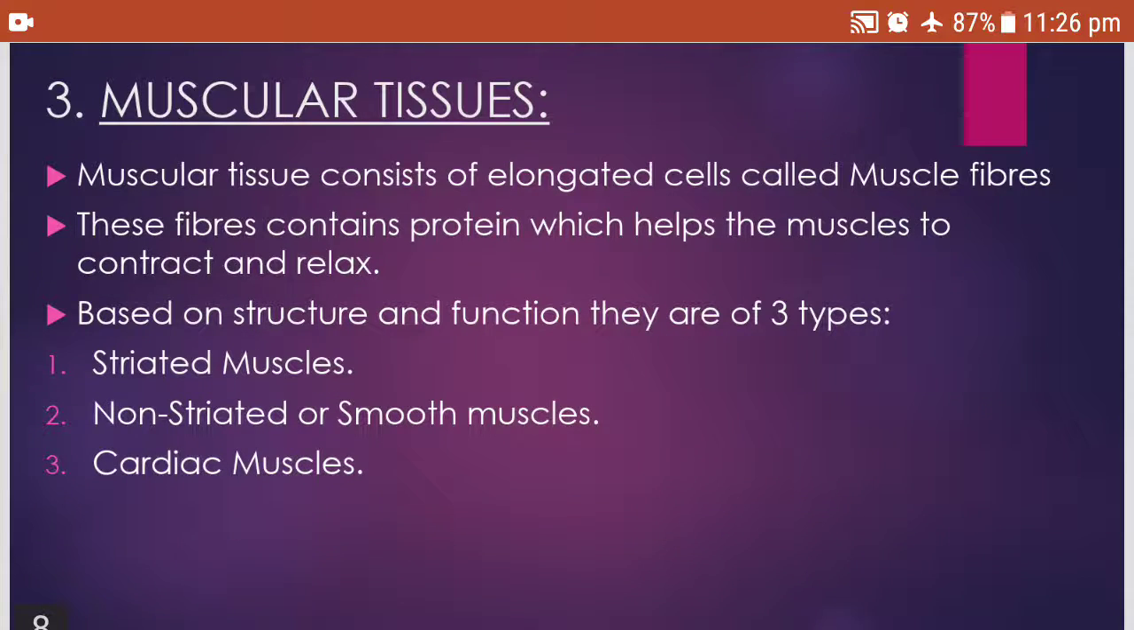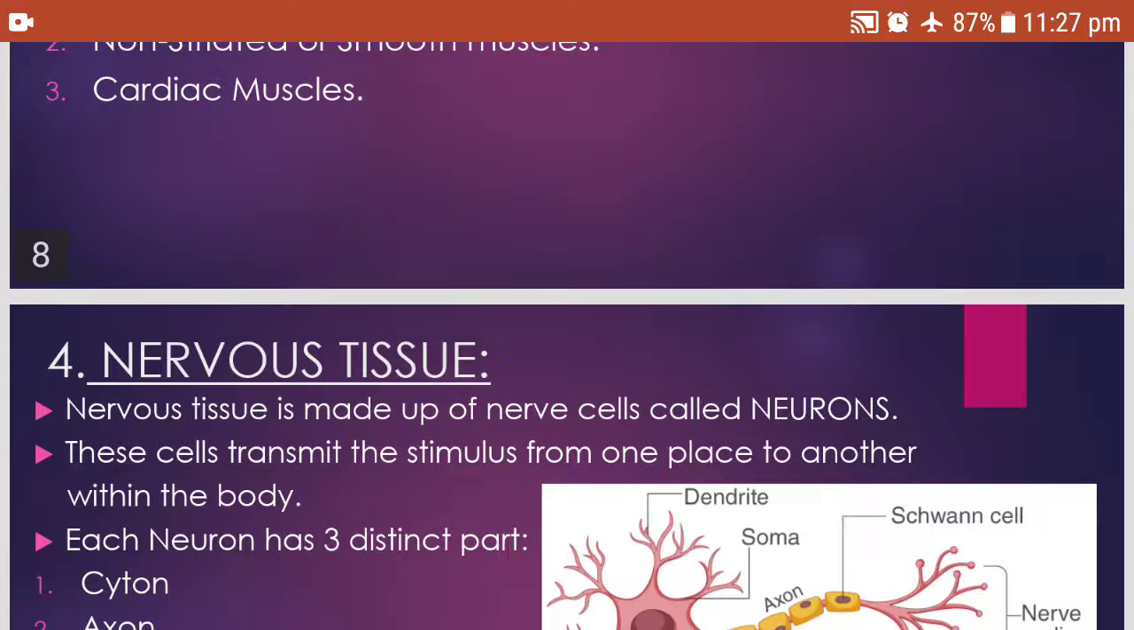As we already discussed in detail in the previous video, the muscular tissue is of 3 types. Muscular tissue consists of elongated cells called muscle fibers. These fibers contain proteins which help the muscles to contract and relax. Based on structure and function, they are of 3 types: striated muscles, non-striated or smooth muscles, and cardiac muscles.